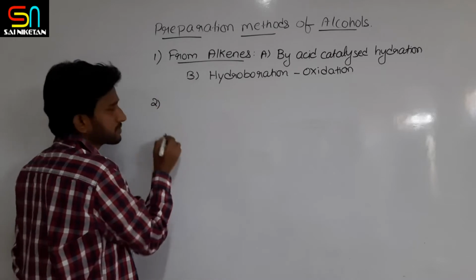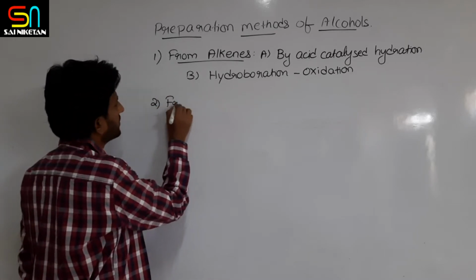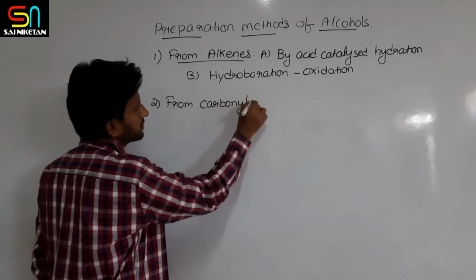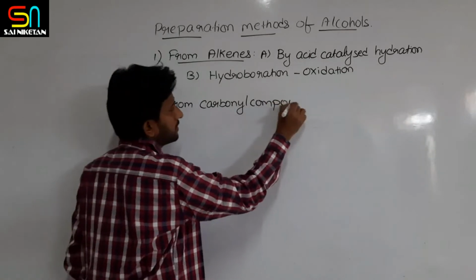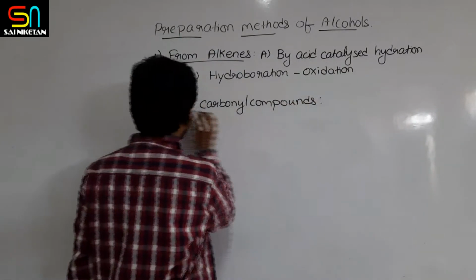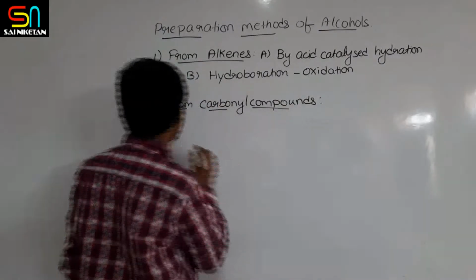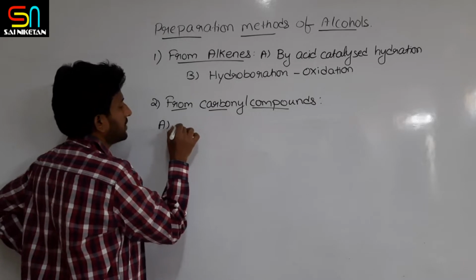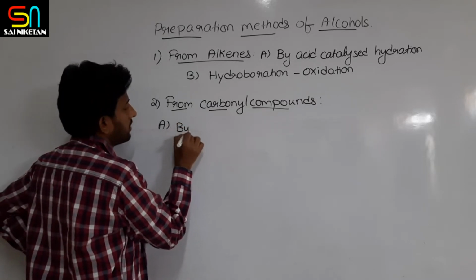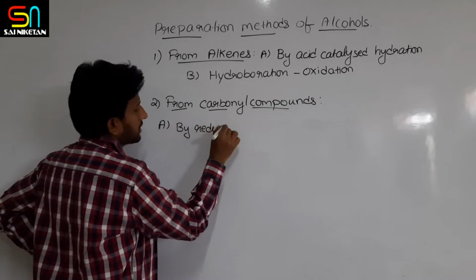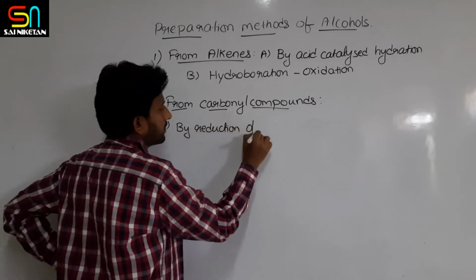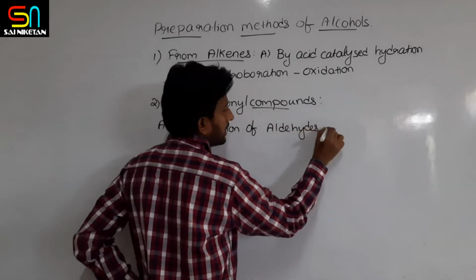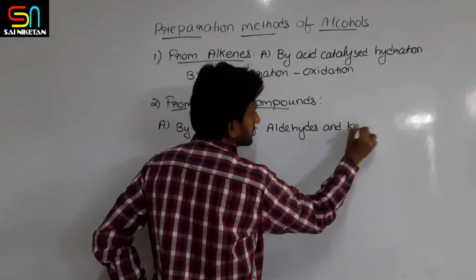Now coming to the next method of preparation from carbonyl compounds. In this we will study again two methods, that is preparation of alcohols by reduction of aldehydes and ketones.